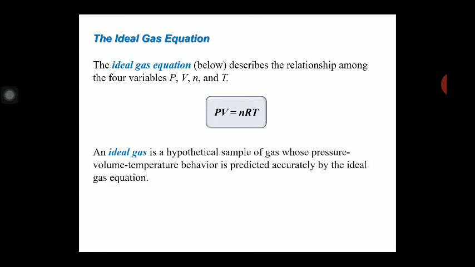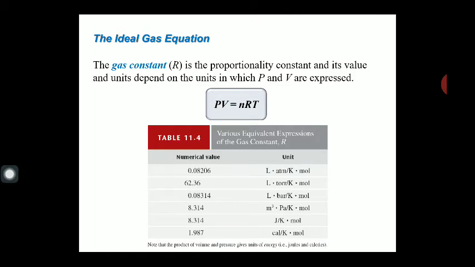So we can say an ideal gas is a hypothetical sample of a gas whose pressure, volume, temperature behavior is predicted accurately by using the ideal gas equation. Clear? In this ideal gas equation, the value of the gas constant R depends upon the unit of the pressure and volume, क्योंकि टेम्परेचर तो आप केल्विन में ही लेंगे.